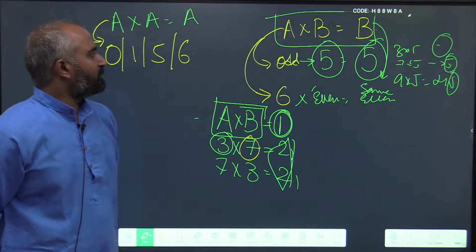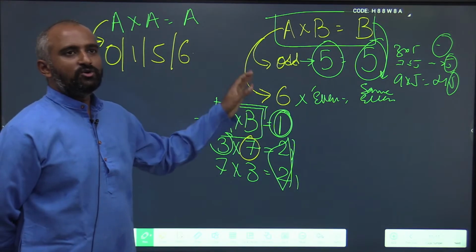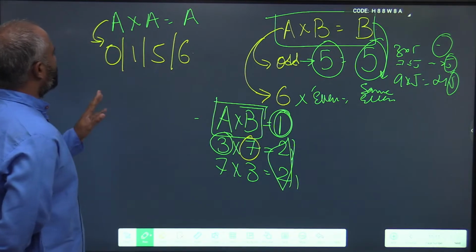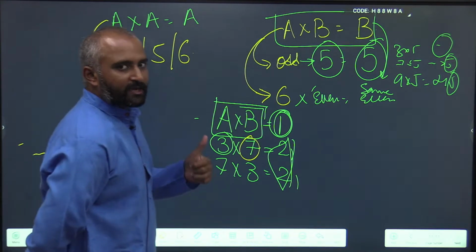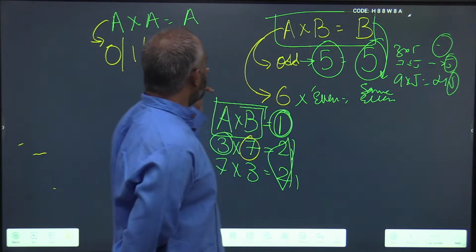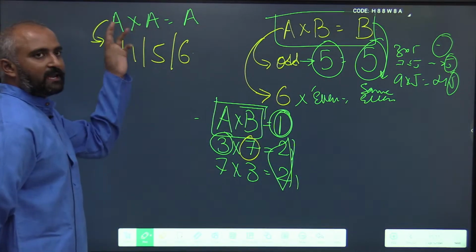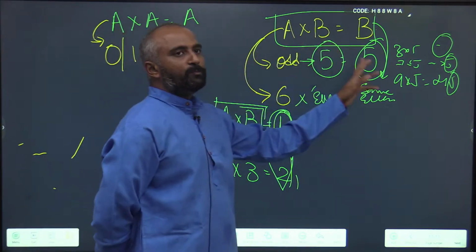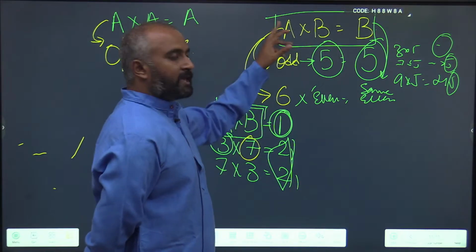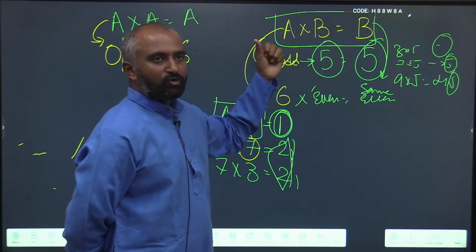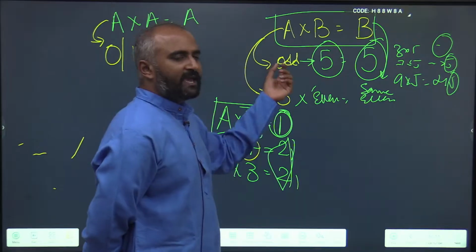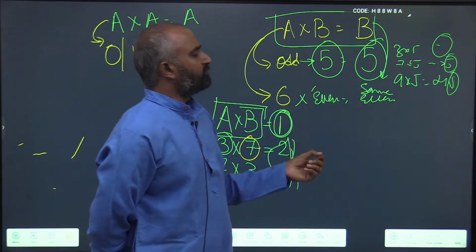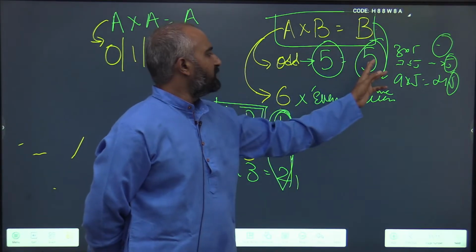I hope these patterns are clear. Once you get these, you will definitely solve any cryptarithmetic problem. The patterns are: A into A equals A, that means A can be either 0, 1, 5 or 6. Next, A into B equals B: A could be an odd number or 6. In the case of A being an odd number, B is 5, and it will result in B being 5.